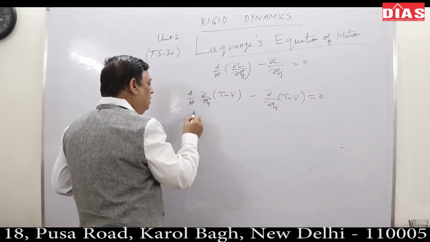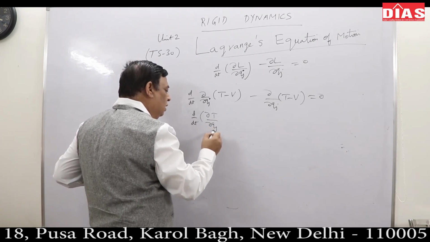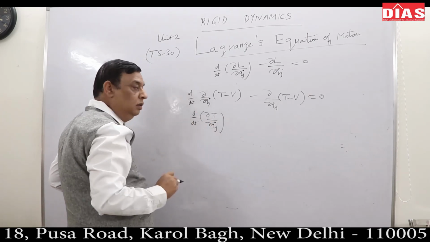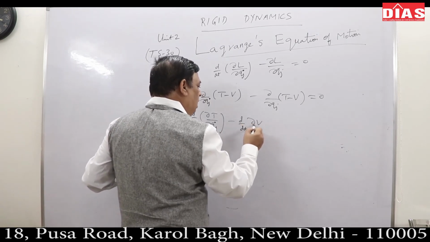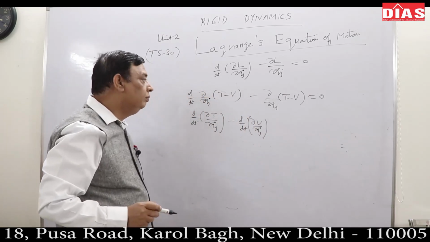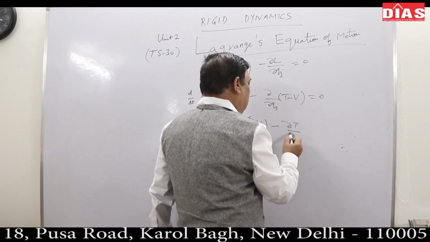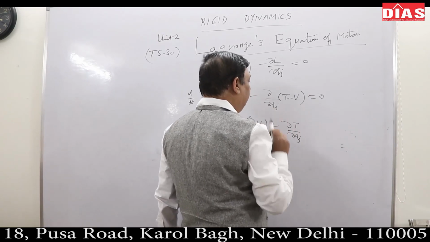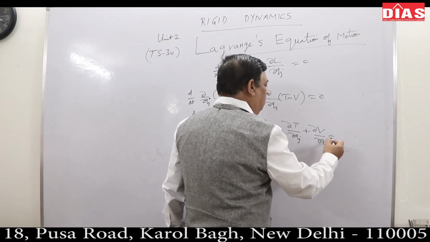So this becomes d by dt del T upon del Qj dot minus d by dt del V upon del Qj dot, minus del T upon del Qj plus del V upon del Qj is 0.